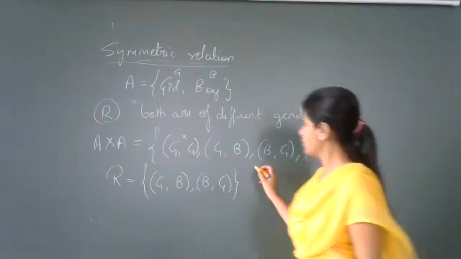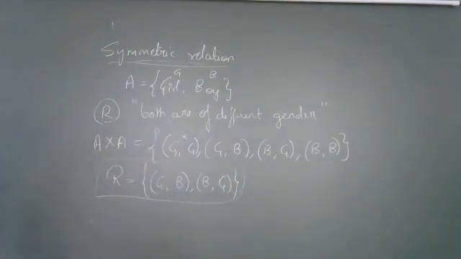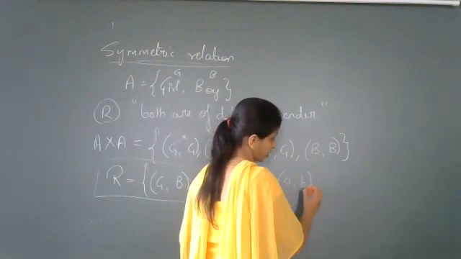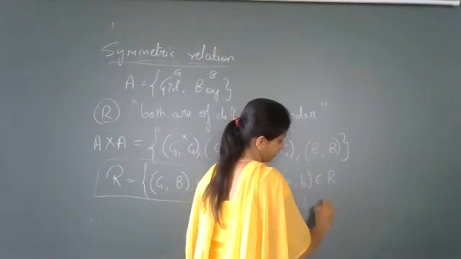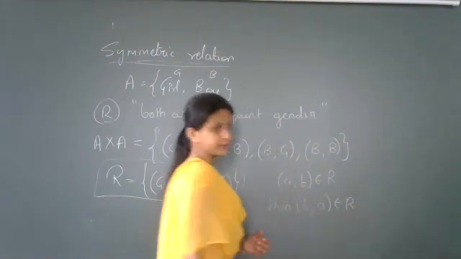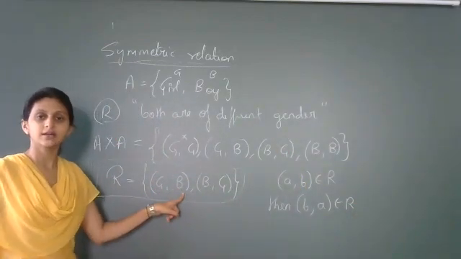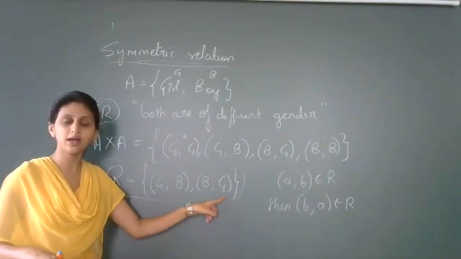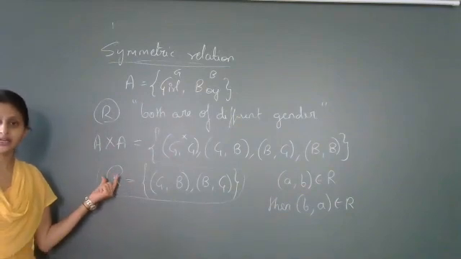So here, students, what you can observe in this relation is that if you have an ordered pair A comma B belonging to R, then you will have B comma A belonging to R. Suppose you see that girl comma boy belongs to R, then in return, if you are able to say that boy comma girl belongs to R, then you conclude that such a relation R is a symmetric relation.